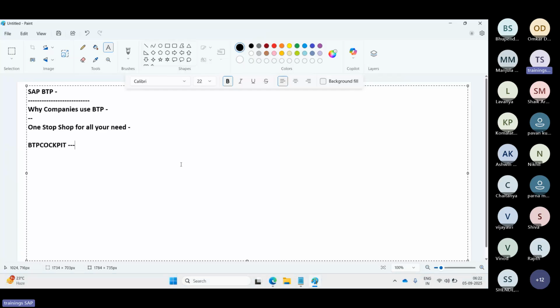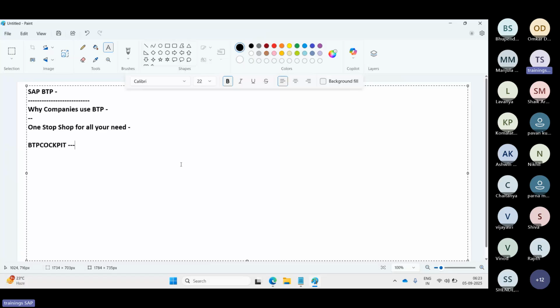BTP cockpit is the web-based administration tool used to manage accounts, sub-accounts, services, security, and applications in the BTP platform. All those things we can monitor. We can do the administration at the BTP cockpit level. Here is the place where you log in and do all kinds of work in the BTP, managing the accounts, setups, landscape setup, all those things in the BTP, right?